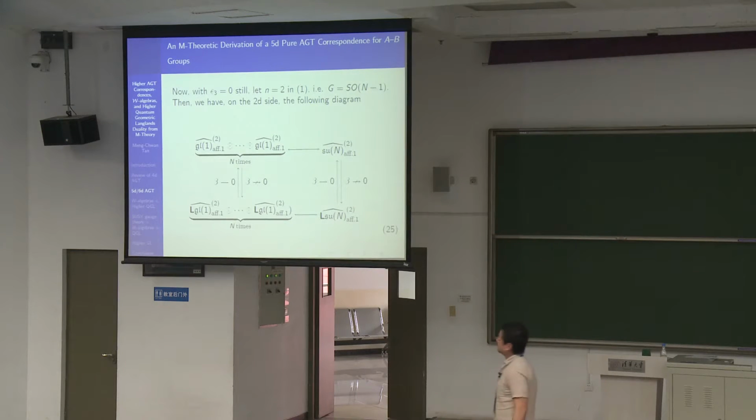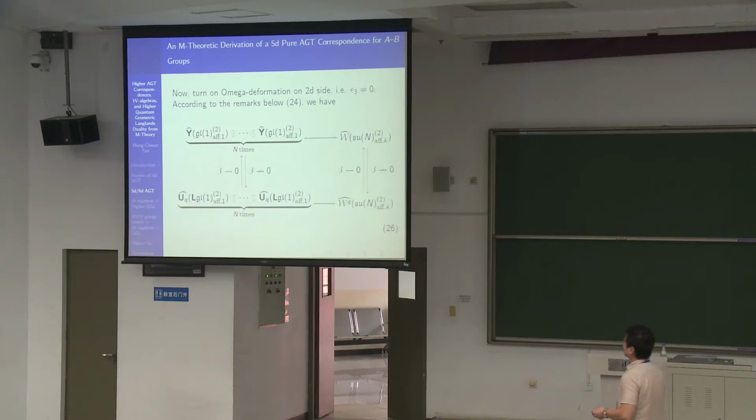And so then what you do next, if you want to get other groups, you would have to twist it. Meaning there was a circle just now where there was a Zn automorphism. You choose that to be 2, okay, and you twist it, so you end up getting a twisted Heisenberg algebra in this case, and then same here, you get a twisted loop or toroidal algebra, and then you turn on omega deformation, it converts it to the Yangian of that Z2 twisted affine algebra and the quantum toroidal of that, and then you end up getting the W algebra that is related to a Z2 twisted SUN algebra, okay, and a Z2 twisted Q deformed algebra.